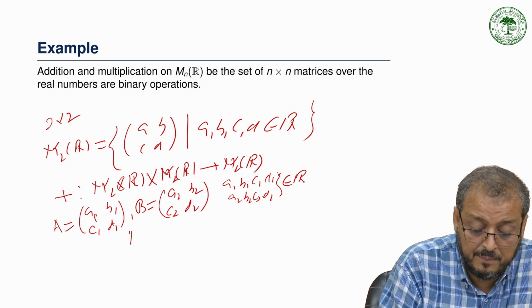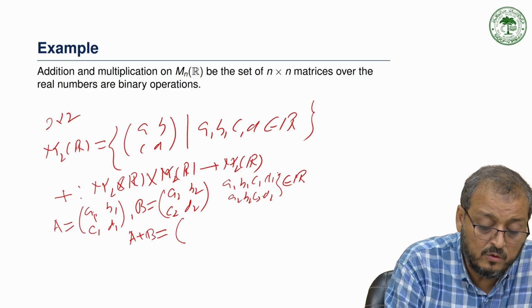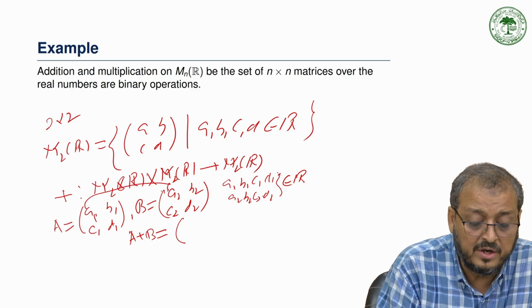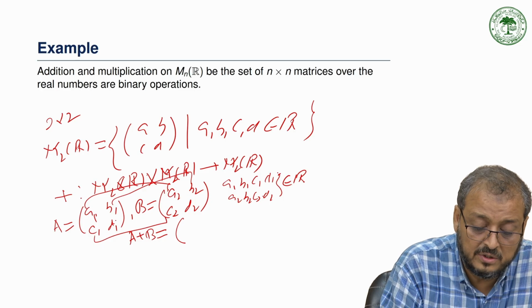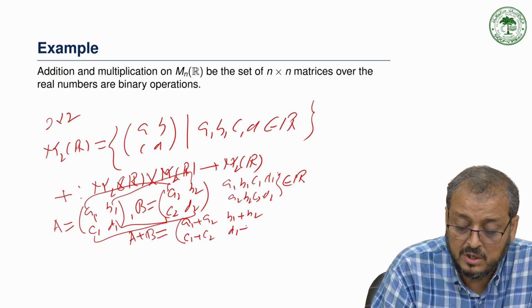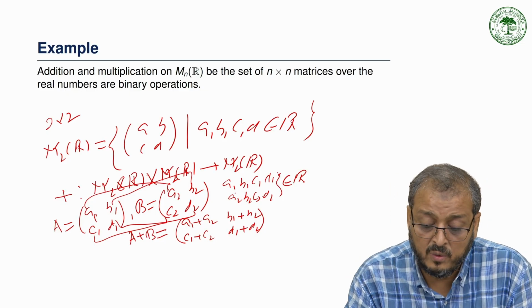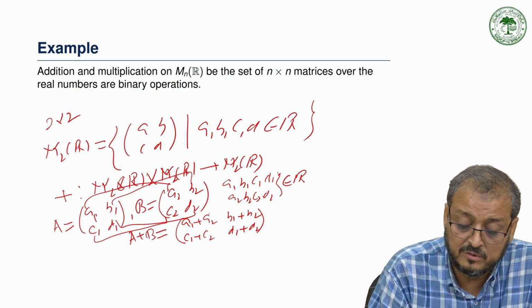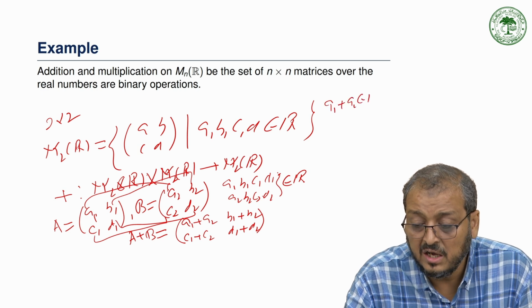Now we take A plus B. Simply, we add component wise, so we get a1 plus a2, b1 plus b2, c1 plus c2, d1 plus d2. Because a1 and a2 are both real numbers, a1 plus a2 is also a real number.